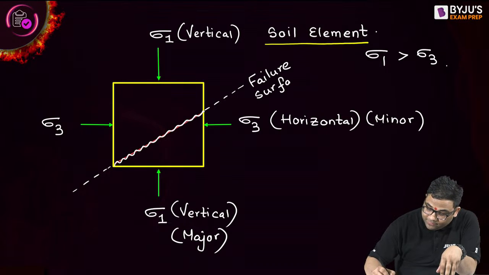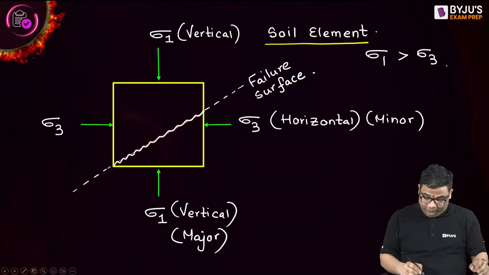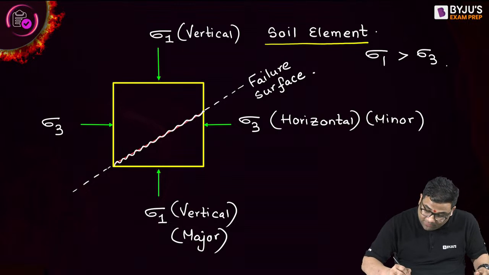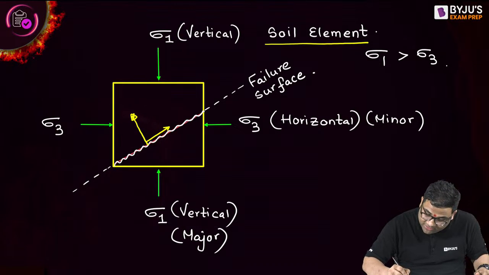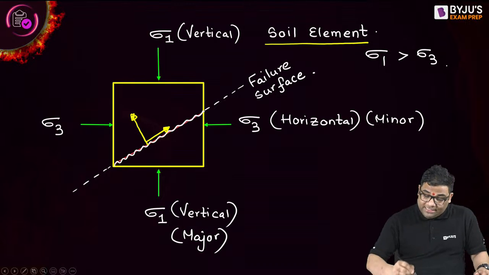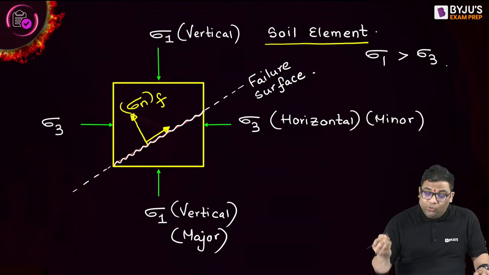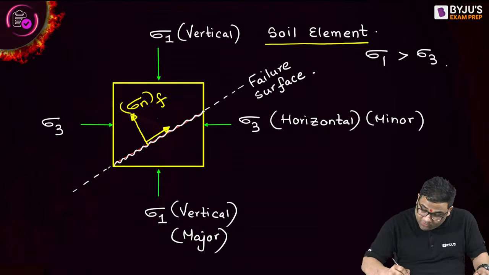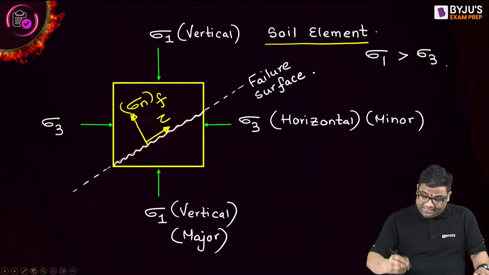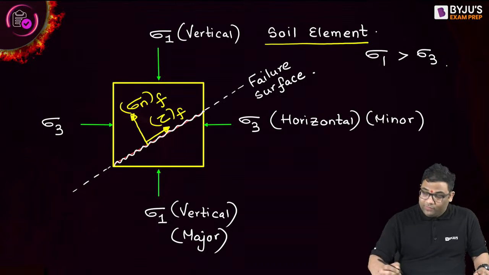On this failure surface, there will be some normal stress, and there will be some shear stress. This normal stress will be known as the normal stress on the failure surface, and this will be known as the shear stress on the failure surface.